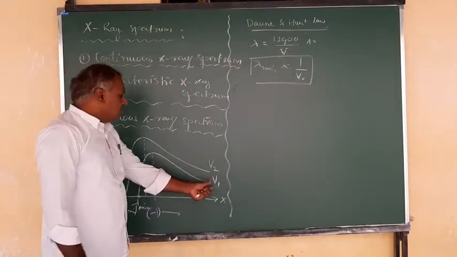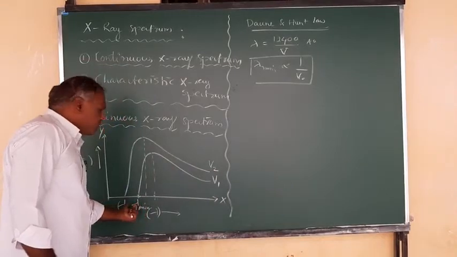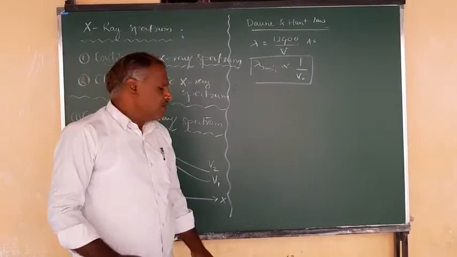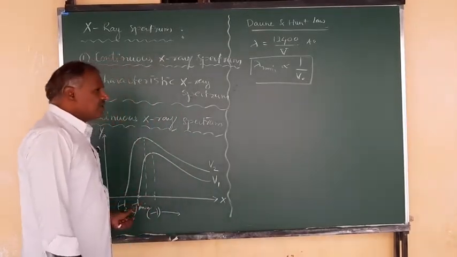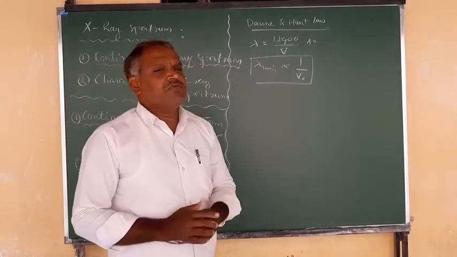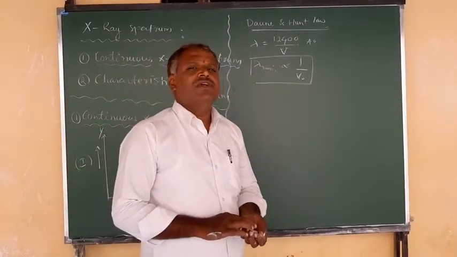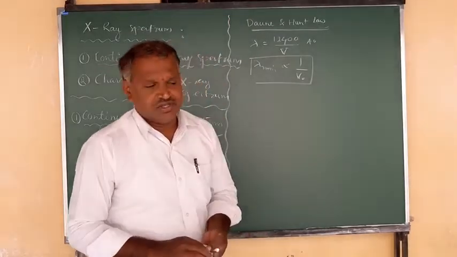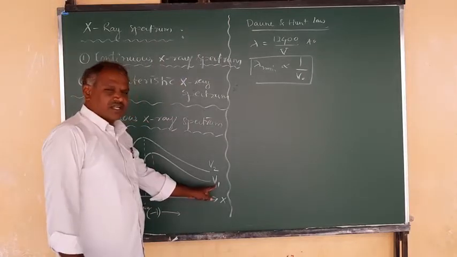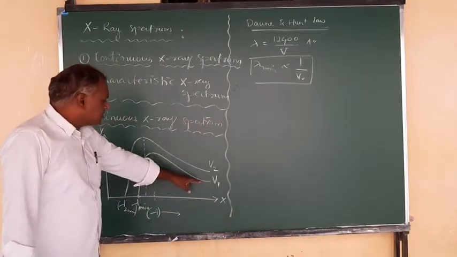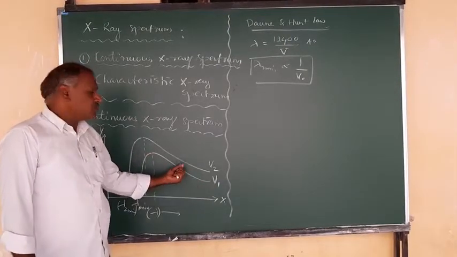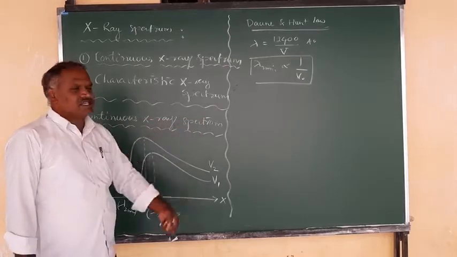Accordingly, when you increase the potential, the lambda minimum value, that is the wavelength present in the X-rays below which none exists, is called the cutoff wavelength. So the cutoff wavelength is nothing but the minimum wavelength present in the X-rays, below which no X-rays exist. You can observe this is the minimum wavelength for this accelerating potential, and this curve is continuous. Up to this there is no gap at all. So this is what is called a continuous X-ray spectrum, right?